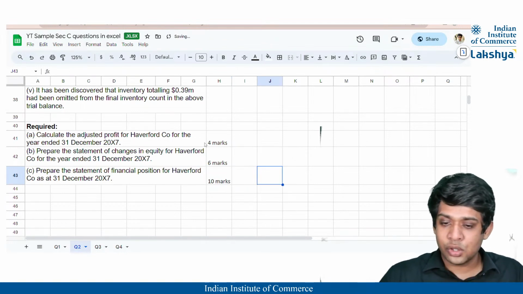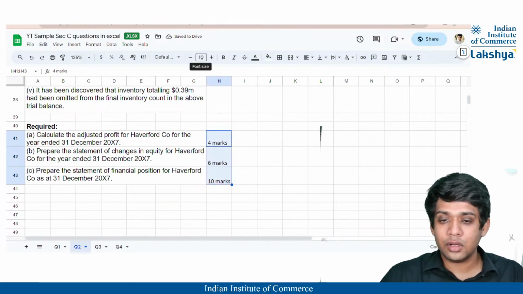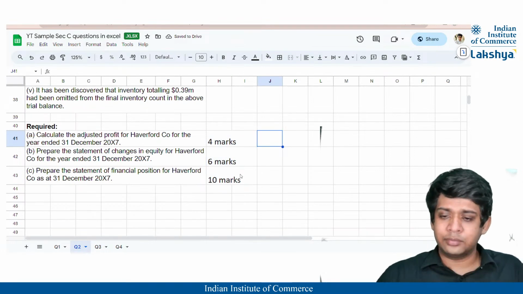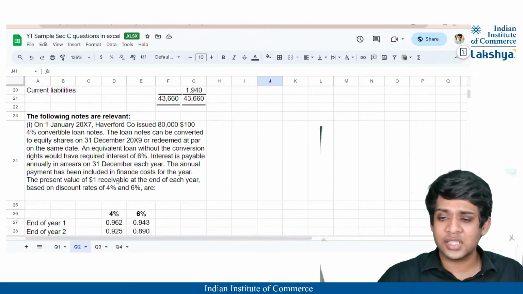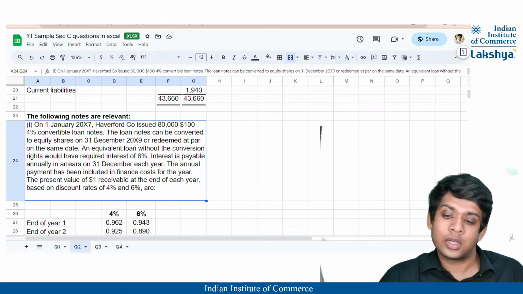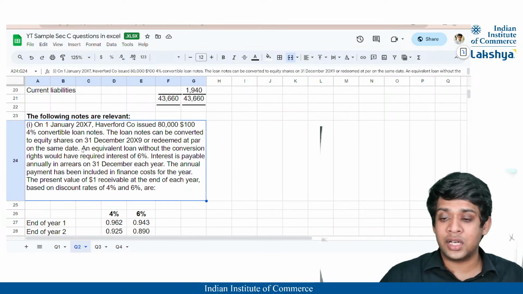So guys, we have to firstly start with each and every adjustment. Let us look at the first adjustment. On 1st January 2007, Haverford Company issued $80,100 4% convertible loan notes. So this is a question on financial instruments. The loan notes can be converted into equity shares on 31st December 2009, that is after 3 years, or they can be redeemed at par on the same date.